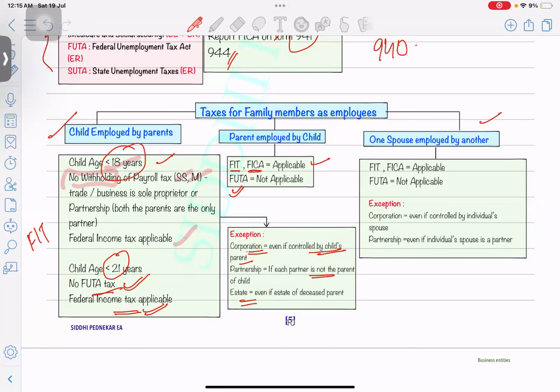And okay, let's see this one: spouse employed by another. It can happen that one spouse, the taxpayer, is hiring the spouse to work on some day-to-day activities of his business. So federal income tax and FICA are applicable, but FUTA is not applicable. These two are the same condition. One exception is in the case of a corporation. If the taxpayer is running a C corp, even if controlled by the individual spouse, then also they have to follow the same rule. Partnership, even if the individual spouse is a partner, then also it's fine, they have to follow the same rule. FICA and federal income tax are applicable, FUTA is not applicable. Okay.